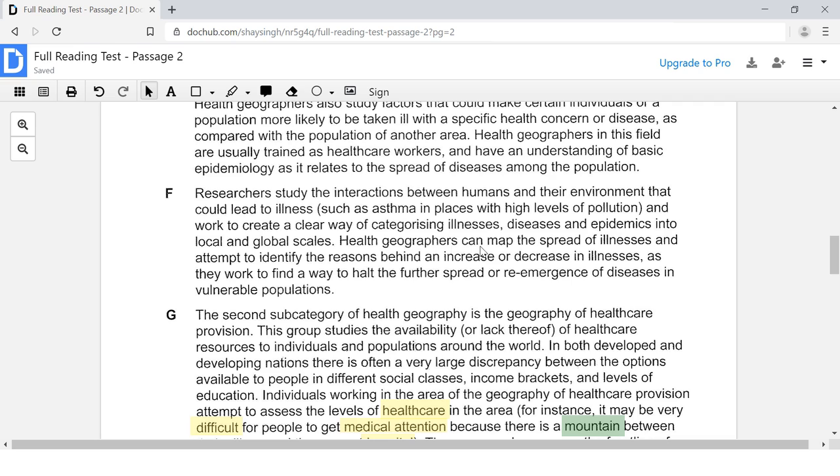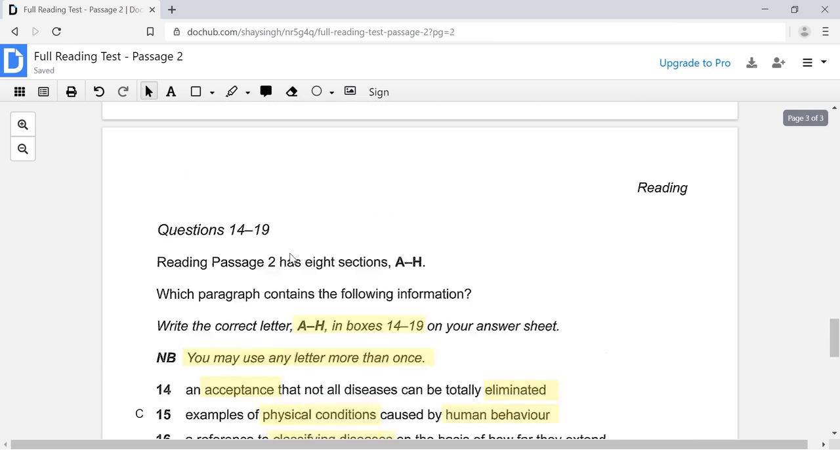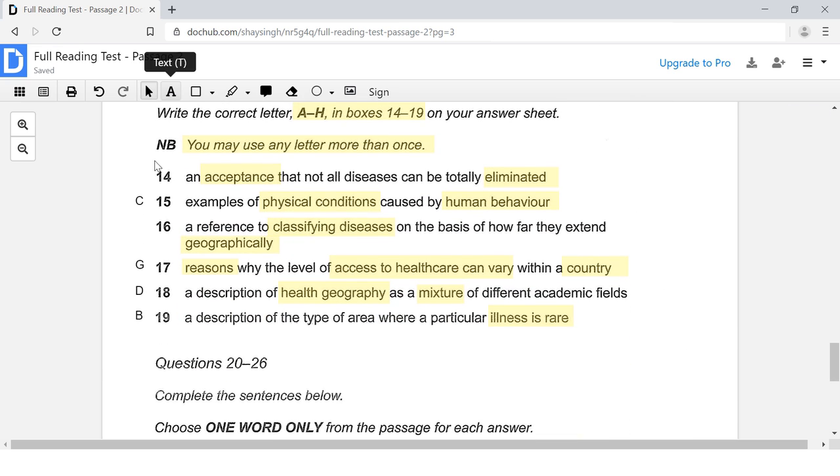And then down here it's talking about how health geographers can map the spread of illnesses, right? They can map the spread of illnesses and attempt to identify the reasons behind an increase or decrease in illness, basically based on geographical factors. So they can map it based on how far the disease extends geographically. So that is going to be the correct answer choice for question number 16. That is going to be F.